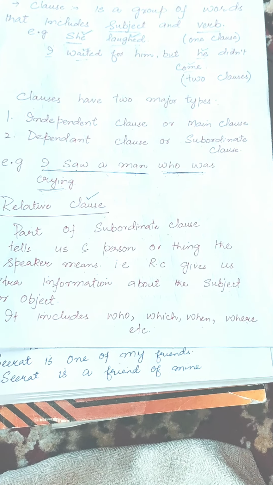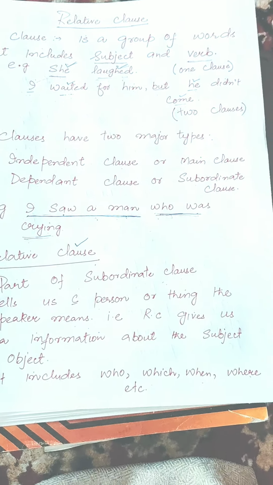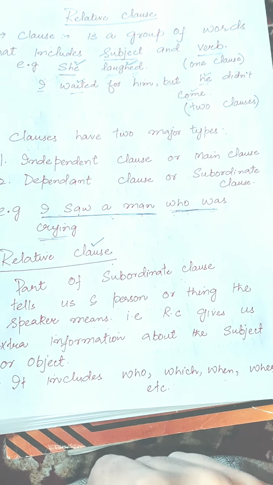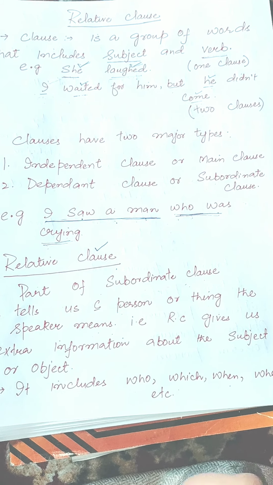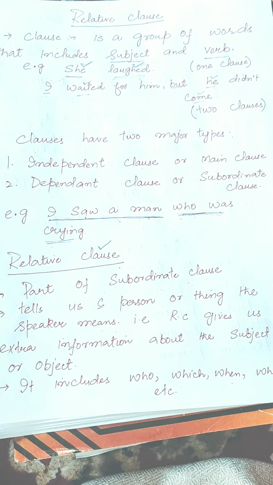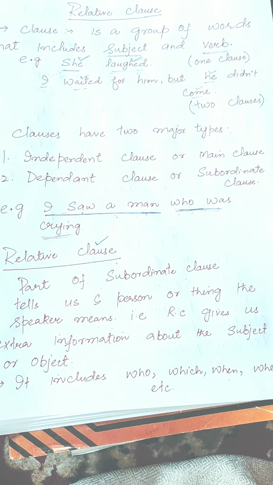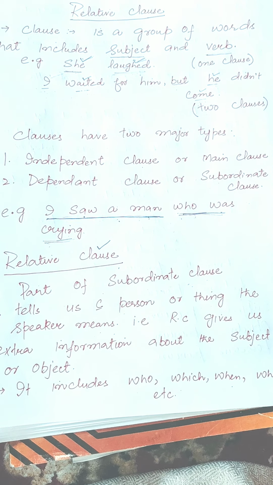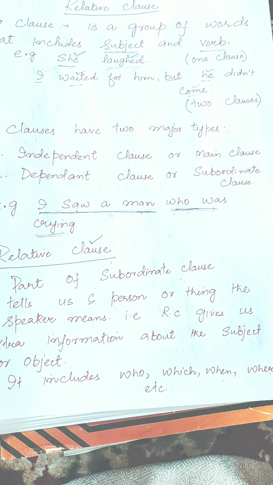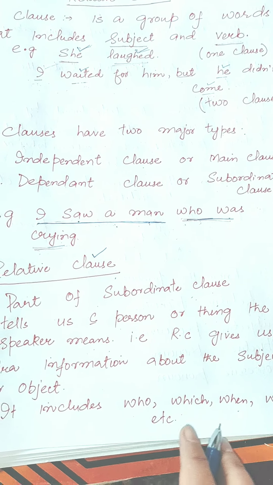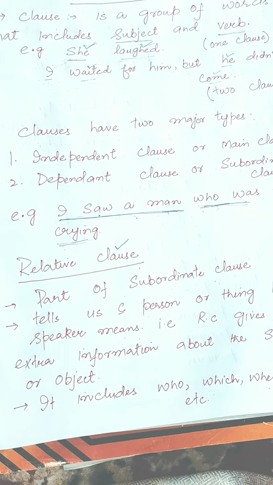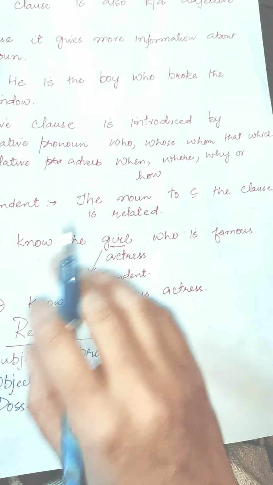We can say that a relative clause gives us extra information about the subject or object mentioned in the sentence. It includes who, which, when, where, etc. Okay?